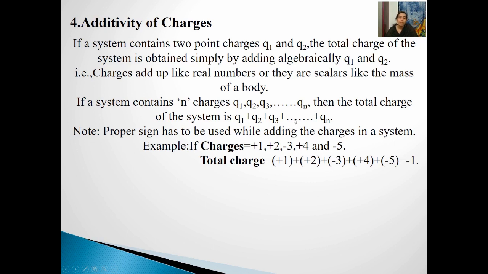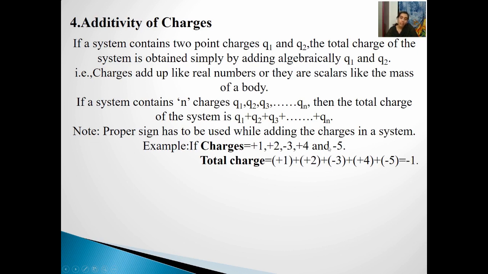But the very important thing to note here is that whenever we are adding charges, even though it is a simple algebraic sum, we have to consider the sign of the electric charges, because electric charges have two polarities, a positive polarity and a negative polarity. Here is one example. Suppose there are charges of plus 1 coulomb, plus 2 coulomb, minus 3 coulomb, plus 4 coulomb and minus 5 coulomb.